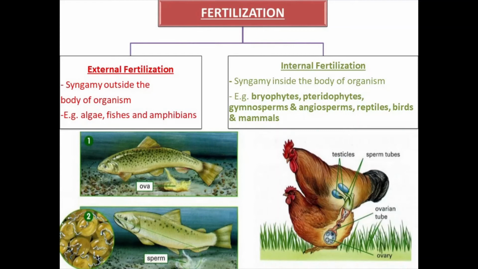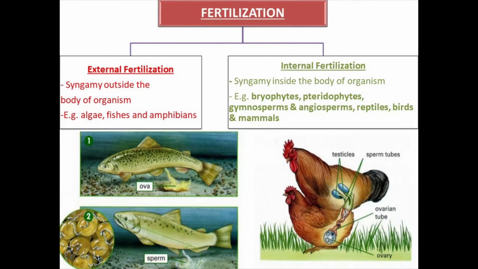So the number of gametes formed is large. Opposite to that, in internal fertilization, which takes place inside the body of an organism, the number of gametes produced will be less, because there is no chance of predation and survival will be better.